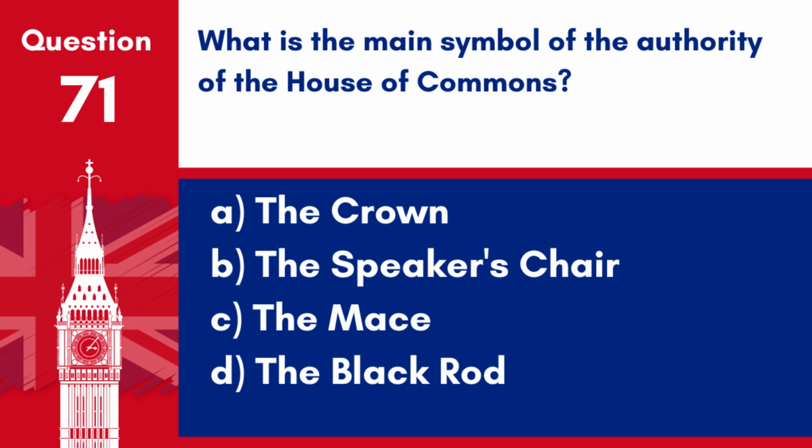Question 71. What is the main symbol of the authority of the House of Commons? A. The crown. B. The Speaker's chair. C. The mace. D. The black rod. Answer: C. The mace. The main symbol of the authority of the House of Commons is the mace.